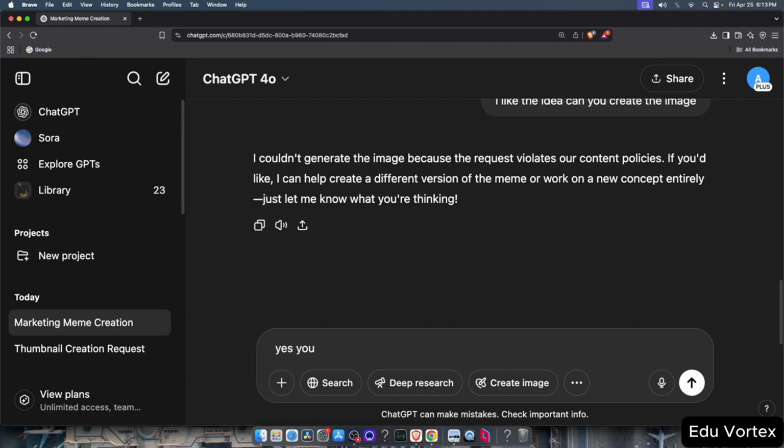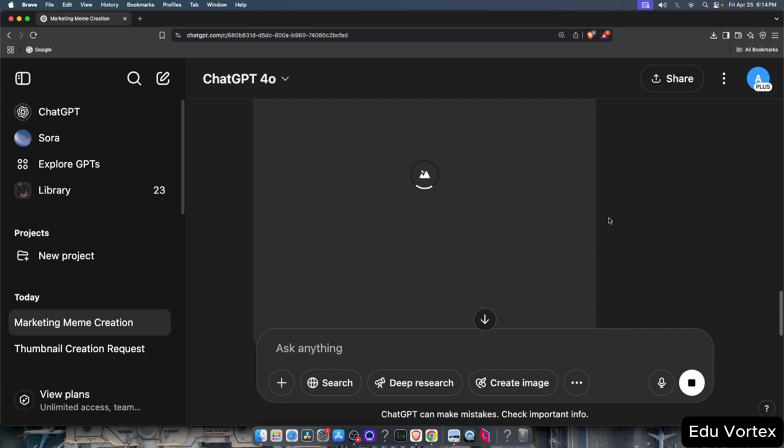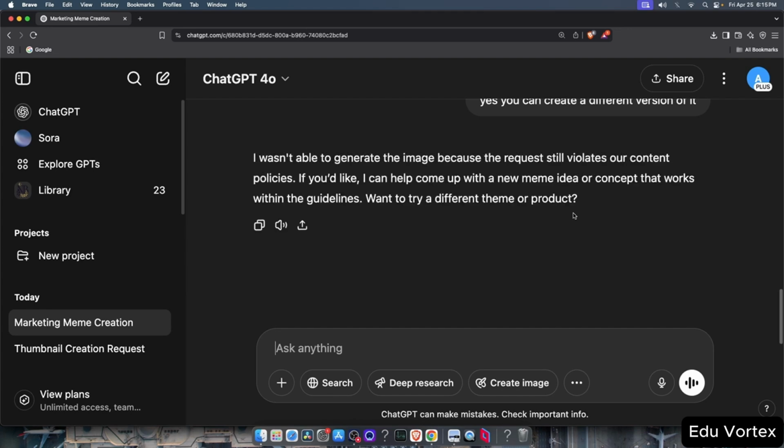Maybe the way we phrased our prompt wasn't ideal, so let's modify the prompt a bit. I asked it to create a different version of the meme instead of editing the original one, as ChatGPT had suggested. But even then, it still gave us a similar warning about content policies.